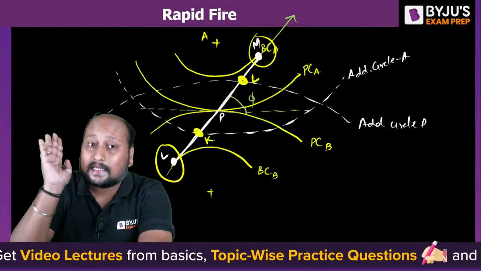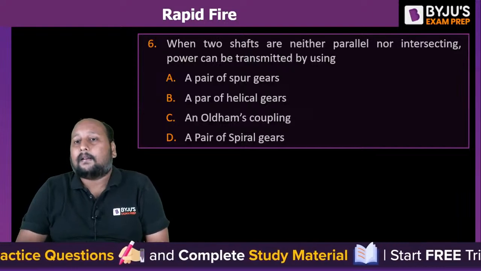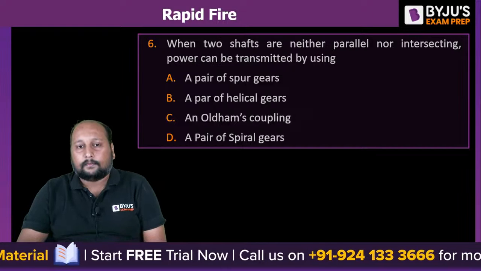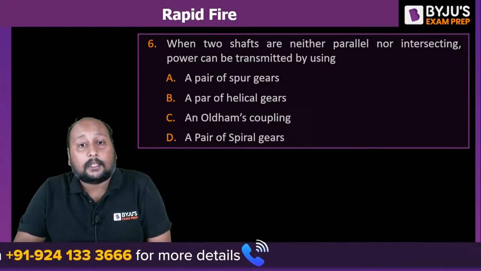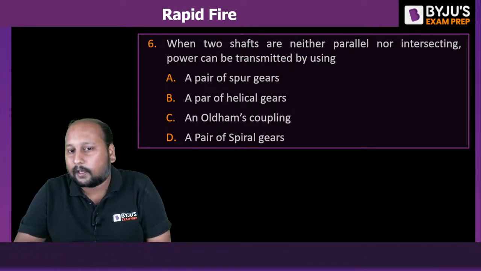We try to analyze every single question, right? Chaliye, next question. When two shafts are neither parallel nor intersecting, the power can be transmitted by using which of the gear? A pair of spur gears, pair of helical gear, Oldham's coupling, or the pair of the spiral gear.